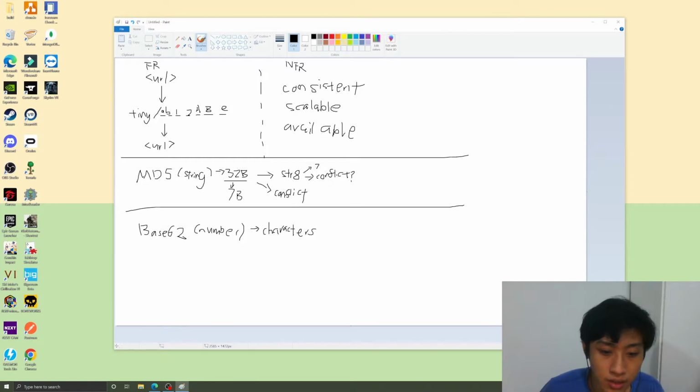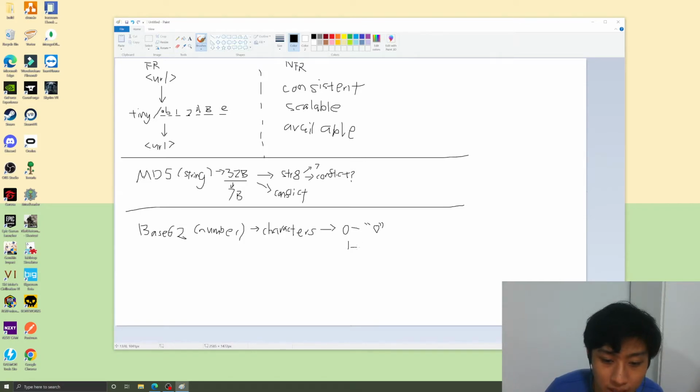This is just an example; for the exact algorithm, maybe we can explore further by referring to, say, an ASCII table, which can help us understand more. For example, if I pass in 0, then every time we pass in 0, it will always convert into the number 0.